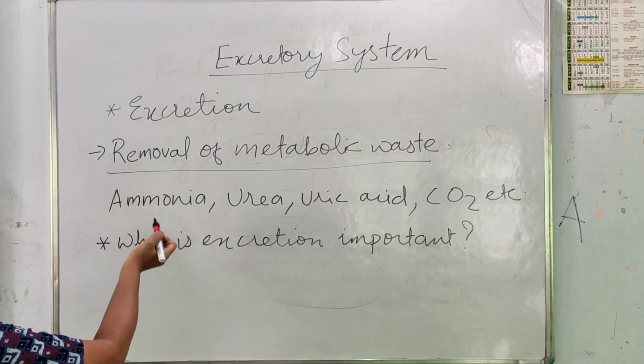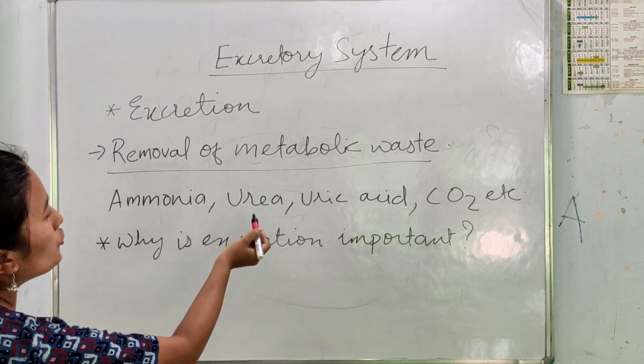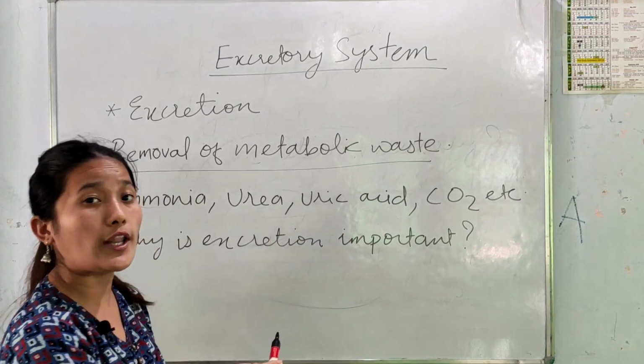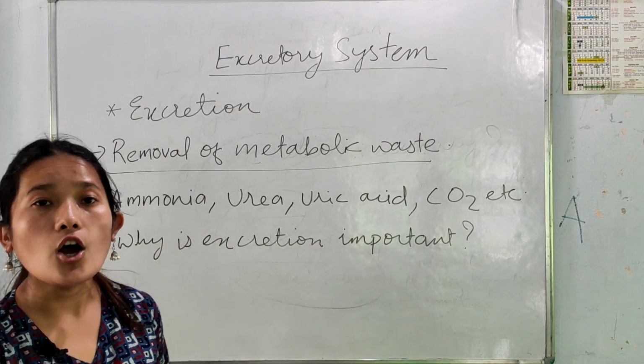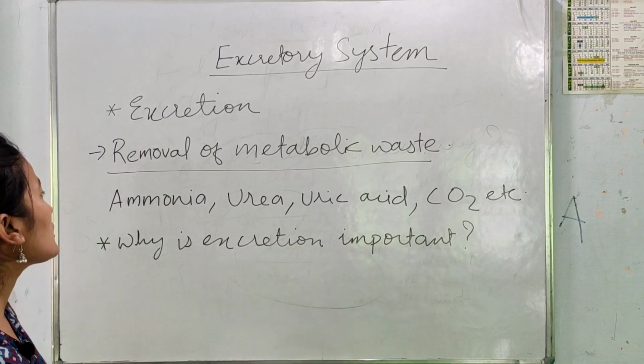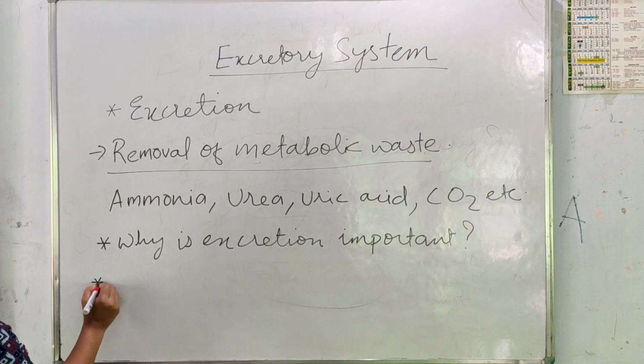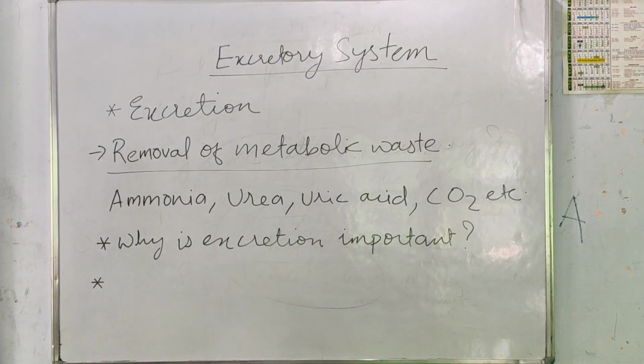So these metabolic wastes such as ammonia, urea, uric acid, also known as excretory substances, have to be removed from our body. So the next topic is excretory substances.